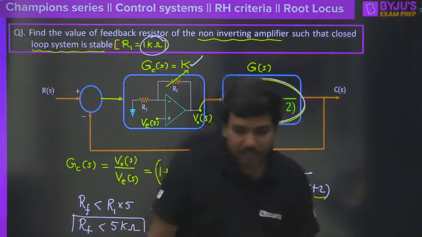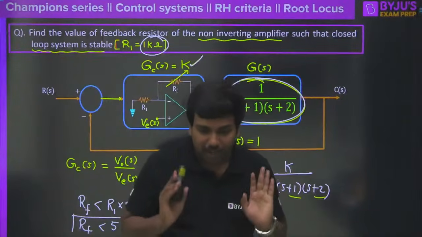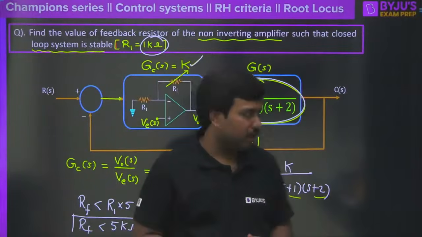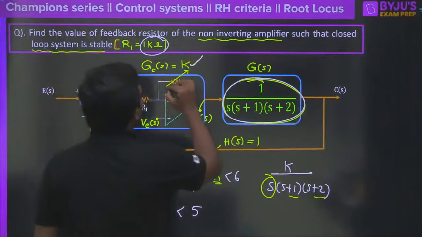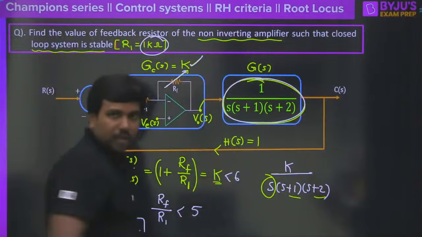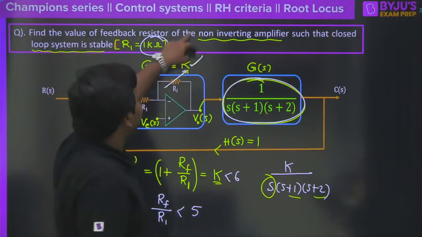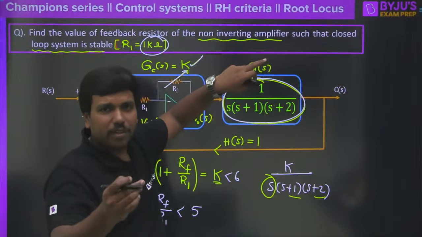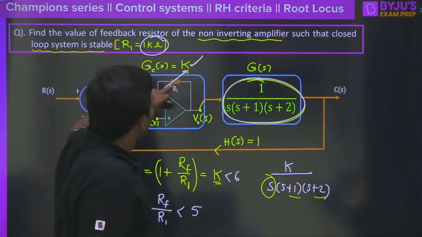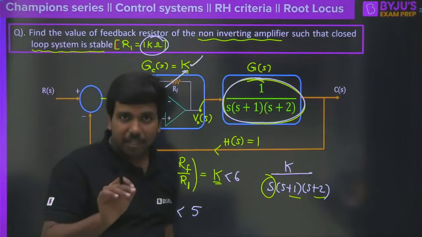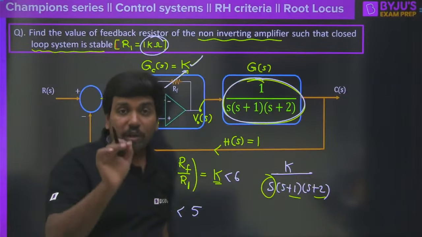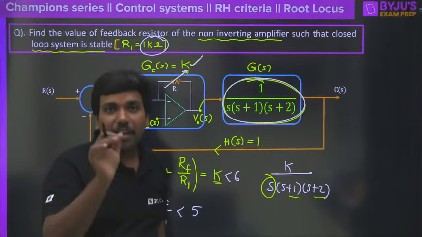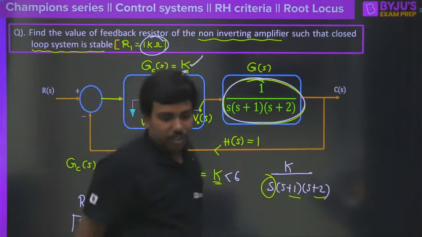I appreciate the students who have already done this, undoubtedly. But I would like to ask a question here. Have you seen here? This is a feedback resistor. Feedback resistor of what? It is the feedback resistor of a non-inverting amplifier. Now if I ask a question, tell me what is the value of feedback resistor here such that we are going to get a sustained oscillation in the impulse response. Answer to this question, every one of you.